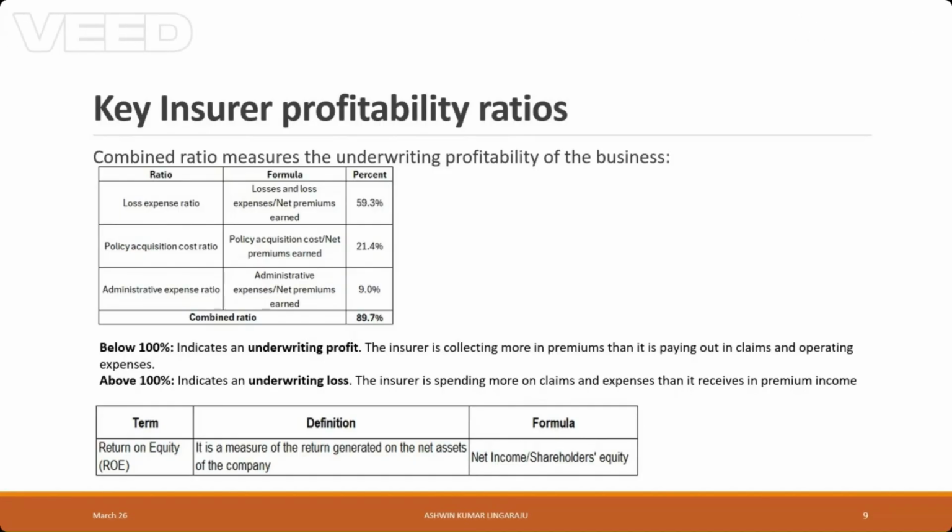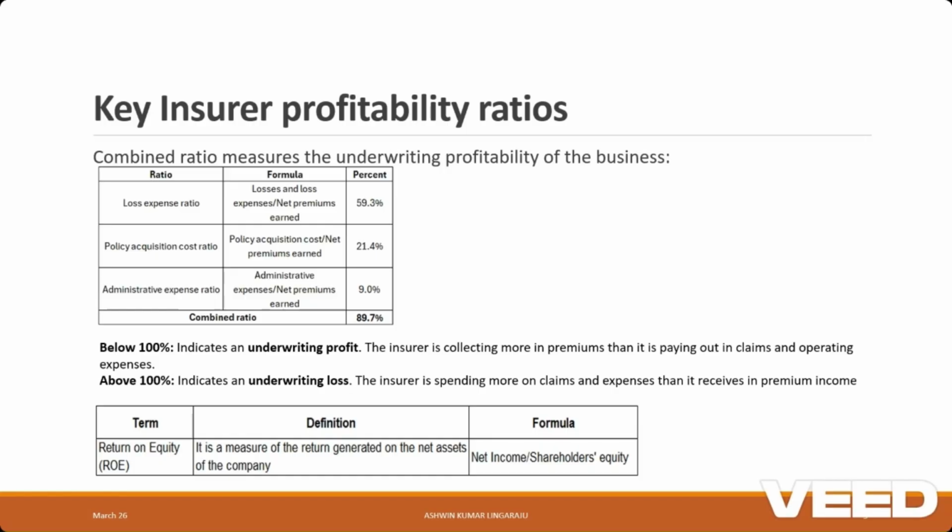Let's move on to insurers' key profitability ratios now. We have the combined ratio that measures the underwriting profitability of the business, and it is split into the loss expense ratio, policy acquisition cost ratio, and administrative expense ratio. What is the loss expense ratio? It is losses and loss expenses upon net premium earned. What is the policy acquisition cost ratio? It is the policy acquisition cost upon the net premium earned. And the administrative expense ratio is administrative expenses upon net premium earned.